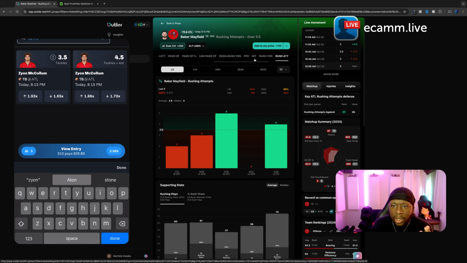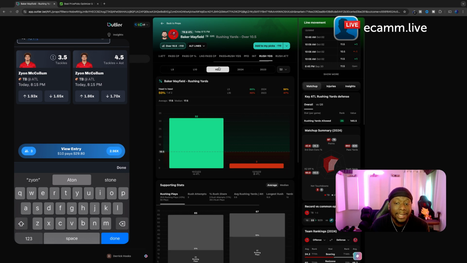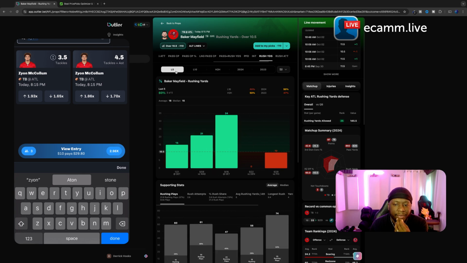I don't see his rushing yard. Oh, there you go. Boom. Rushing yard is at 10.5. 50%. Let's look at the last game. Only 3. He wasn't doing too much running. Last 5, it is 60%. I ain't mad at it.